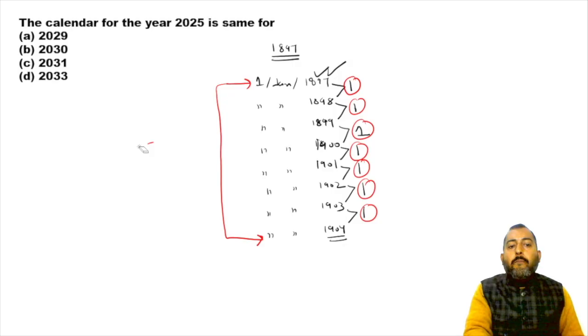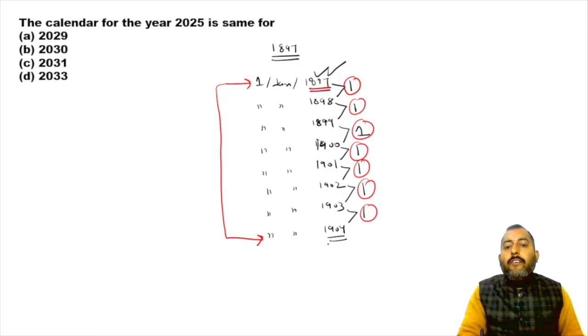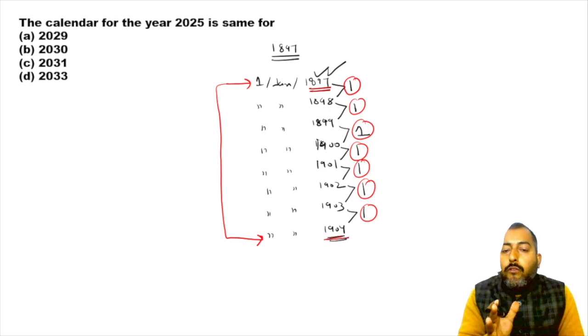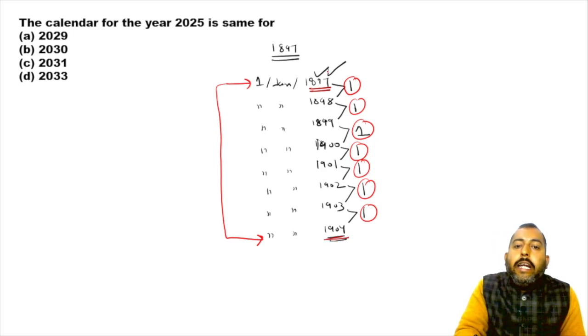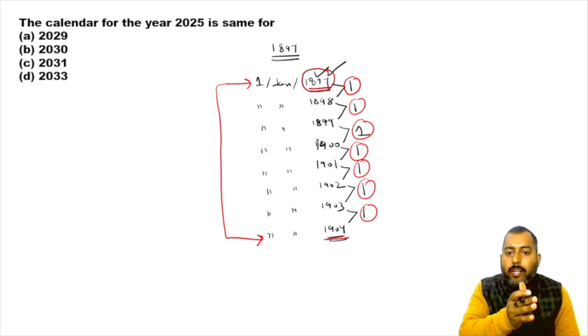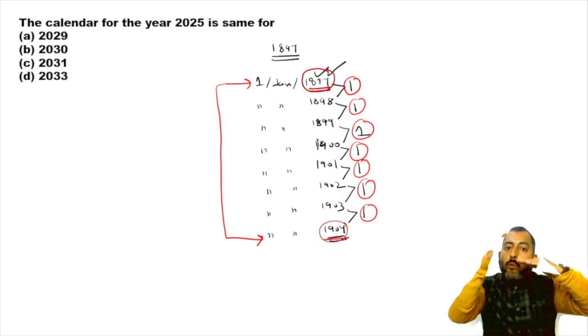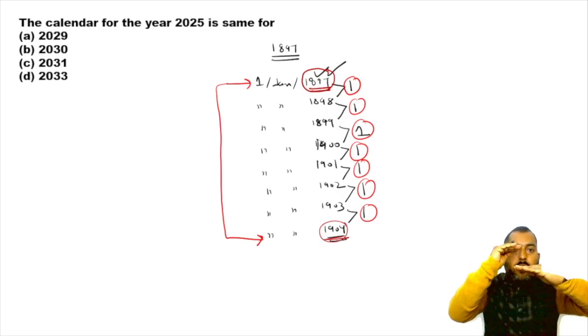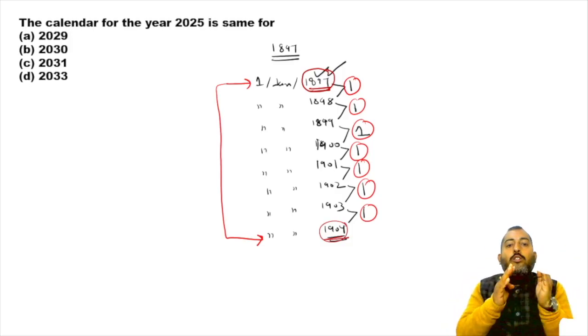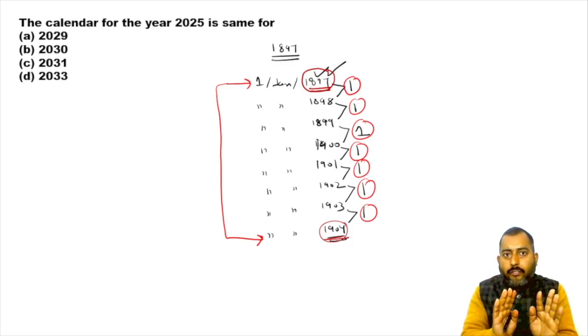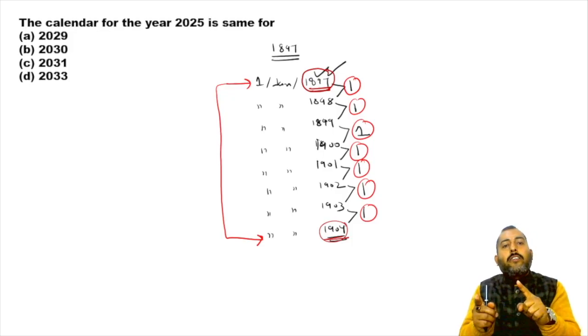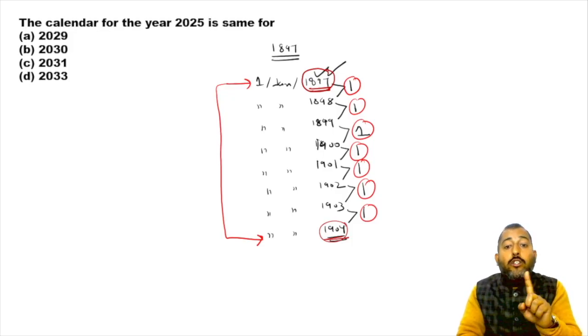In this question, the number of odd days is 0 between 1897 and 1904, but 1897 is a normal year and 1904 is a leap year. So either both should be ordinary simultaneously, or both should be leap simultaneously. So one of the conditions, the number of odd days, got justified, but the other condition is not getting justified. That is why 1904 is not the right answer here.